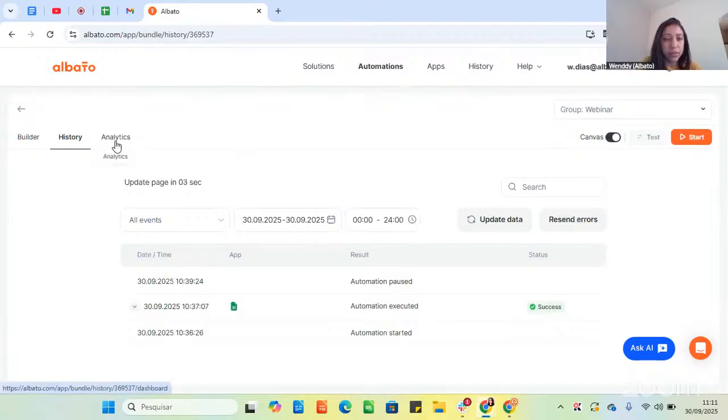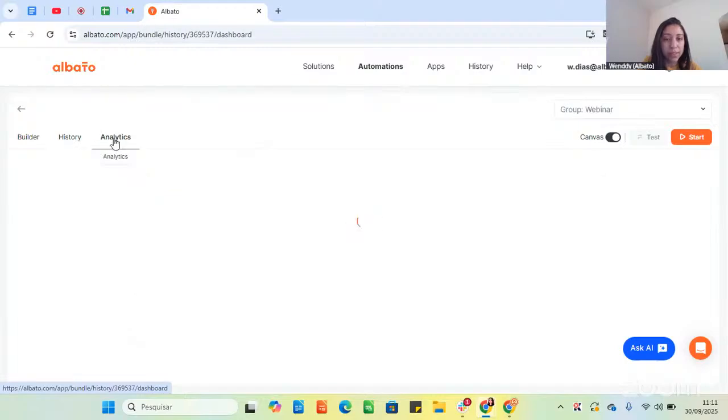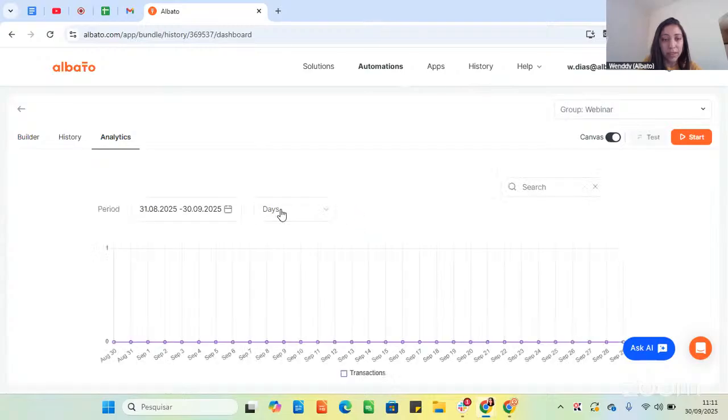Still here in the Canvas mode, you can also check the analytics in this button. My internet connection is not the best one here. Okay, so you can check the transactions and filter by period. And you can also test your automation and start the automation, but I will talk a little bit more about this later.